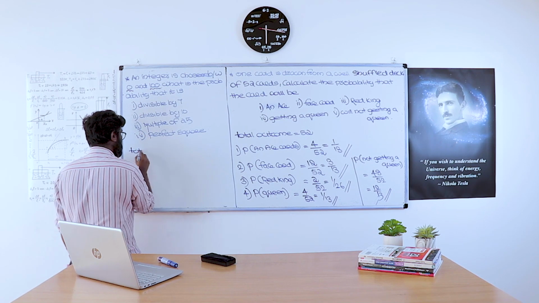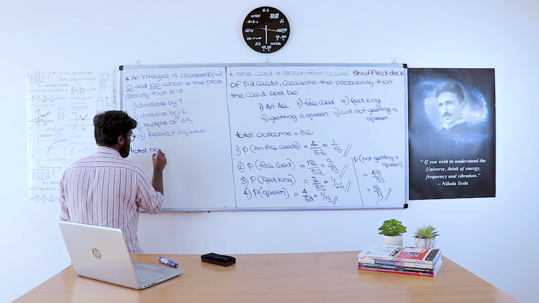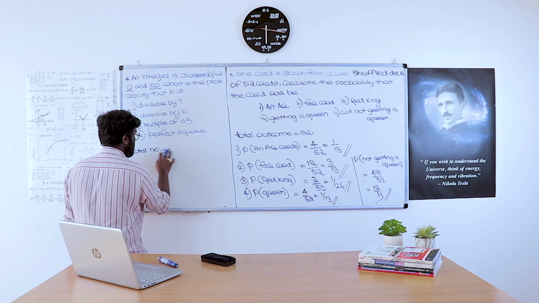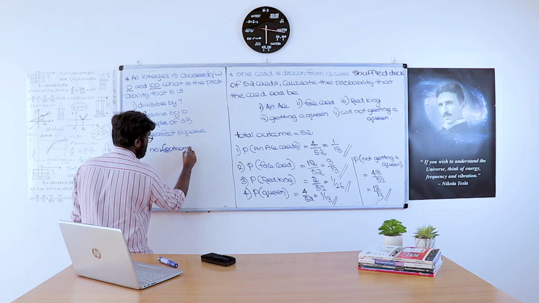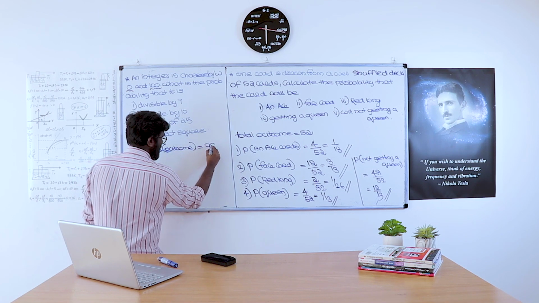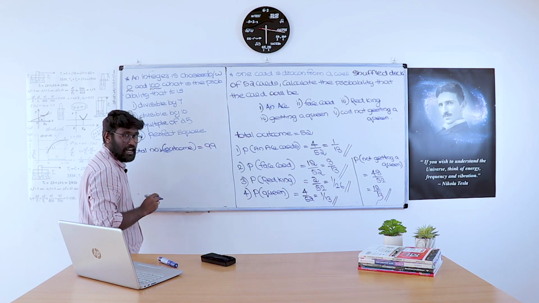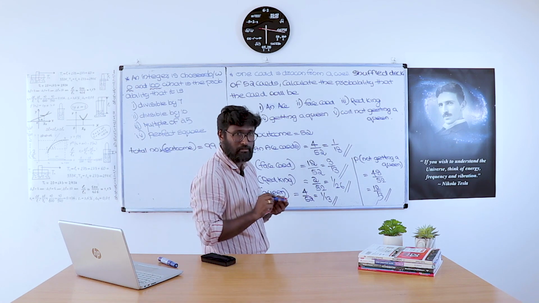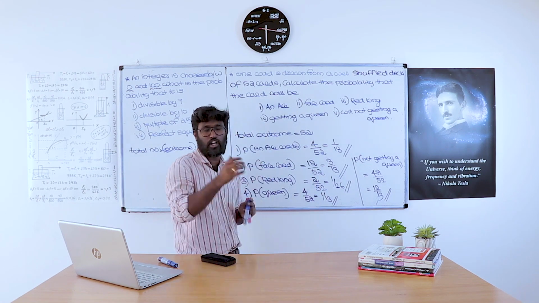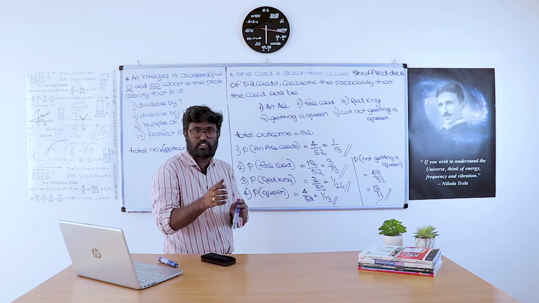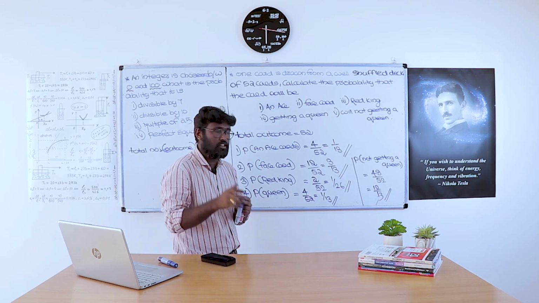So the total outcome is 99 only. 1 is the starting number and 99 is the ending number, excluding 0 and 100, because the number is between 0 and 100. So we never consider 0 and 100.